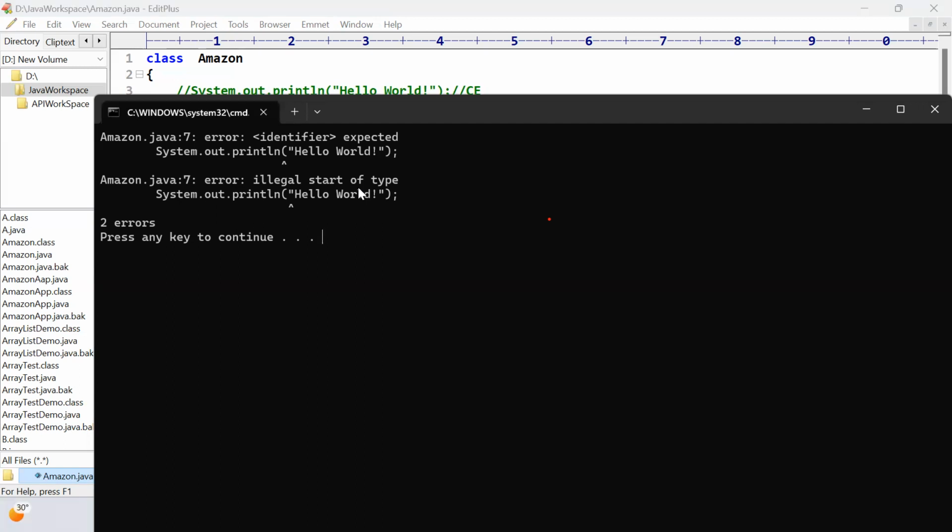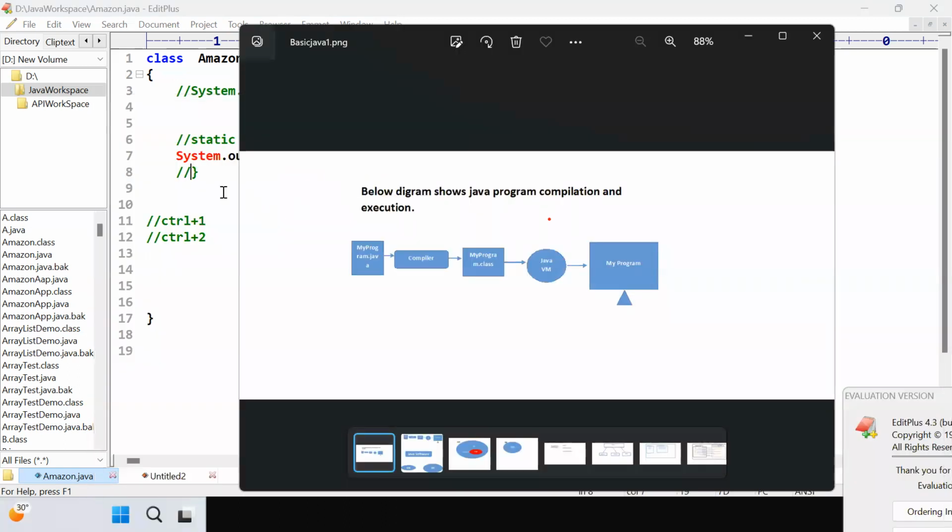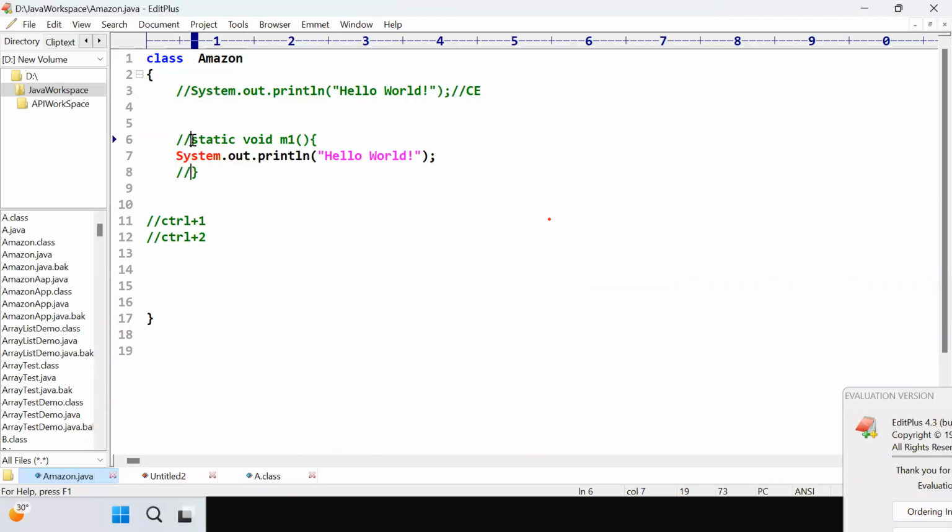So we have to understand compile time error and runtime error, right? We'll discuss in exception handling whether we get the exception at compile time or runtime. So it depends upon the development as well, right? Got it, right?